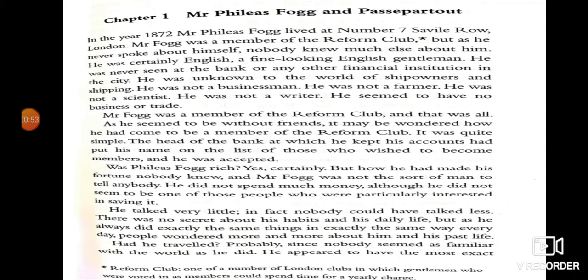Also, we have Aouda. Aouda was an Indian girl. She was a girl of great beauty and the daughter of a rich merchant. Okay, let's start with the first chapter.